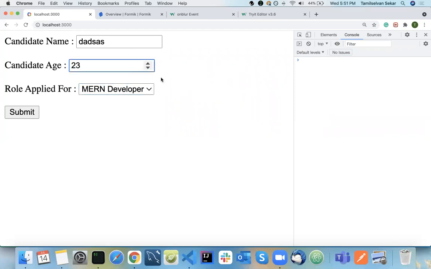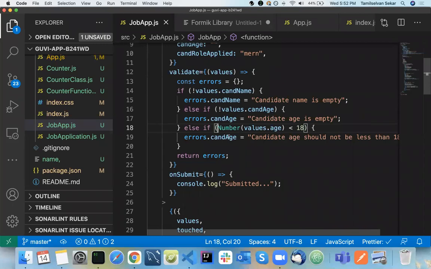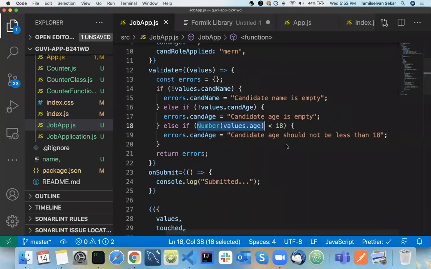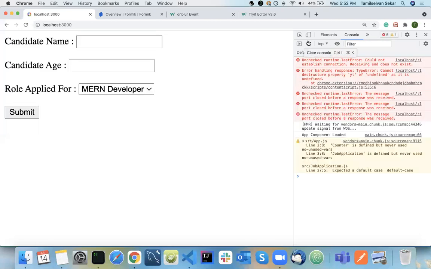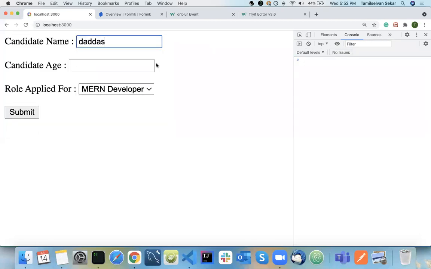If I type in something like this, again I'm facing some issue. The number is less than 18; it should be candidate age, not age. The value was different. Now I'm typing here, and see, other form fields are not disturbed because I haven't touched them. Now I touched my age category and moved to the developer field, and it's throwing an error.